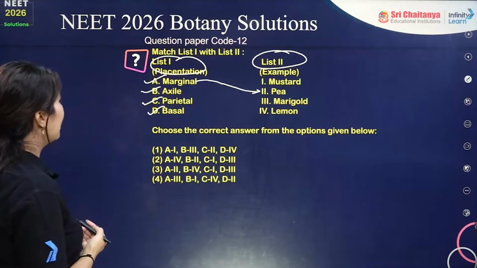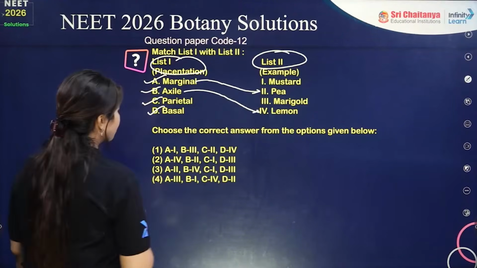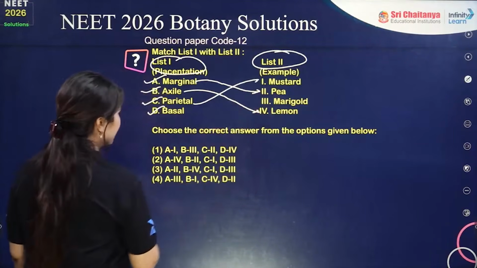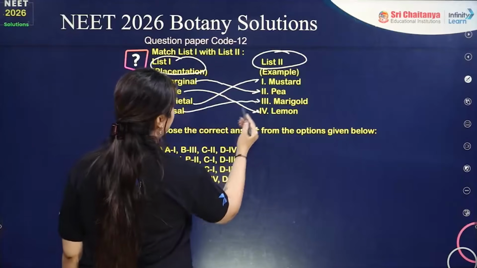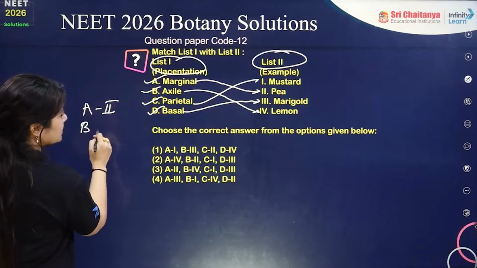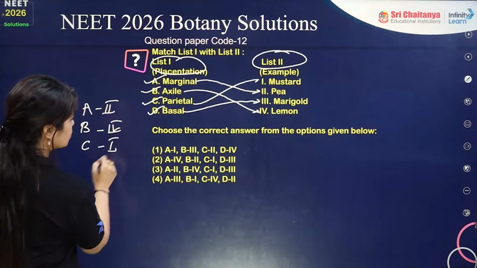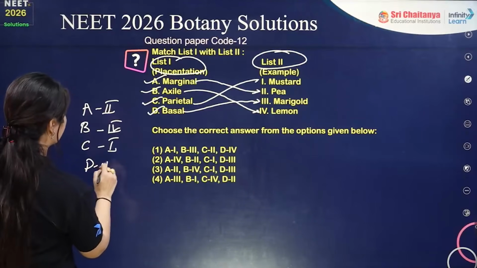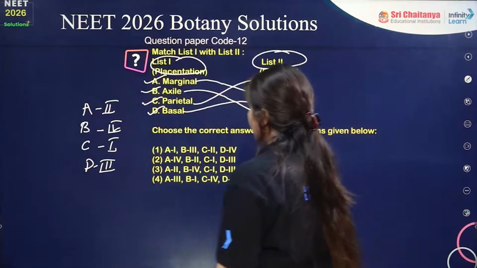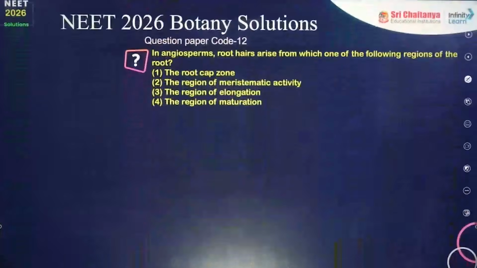Then we have the axile placentation, which is in lemon. Then we have the parietal, that is at the periphery. Mustard is there. Then we have the basal, which is for marigold. So marginal, we have the pea plant. Axile, we have the lemon. Then parietal, mustard, and basal will be for marigold. Example based question from morphology. Answer has to be your option number 3 for this question. Moving on to the next question.